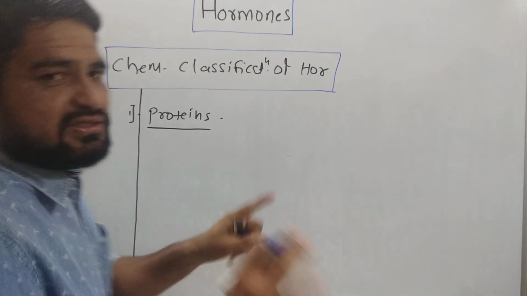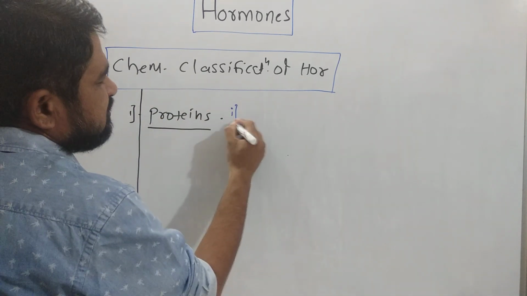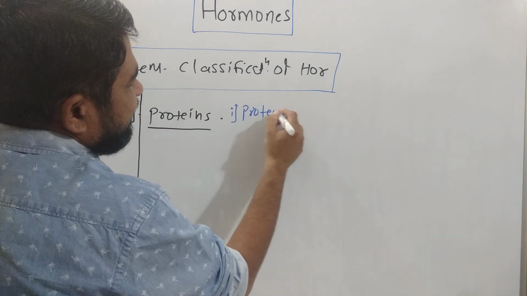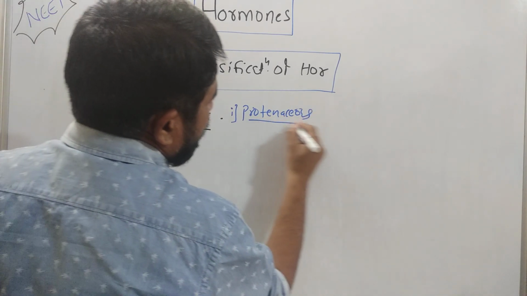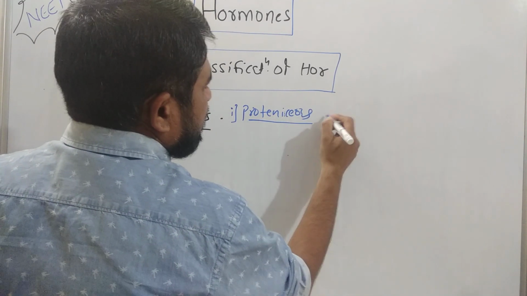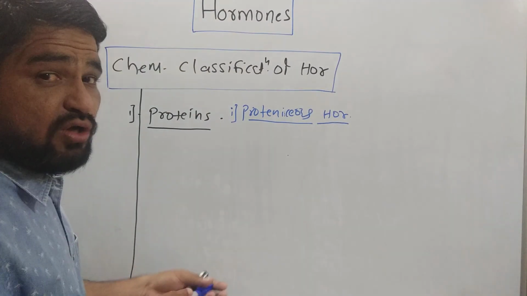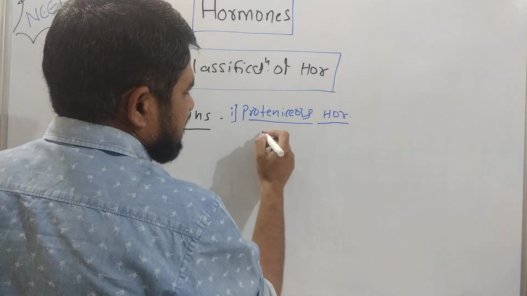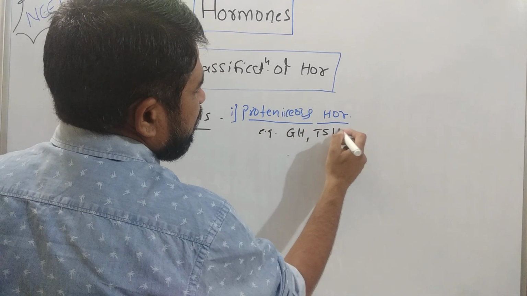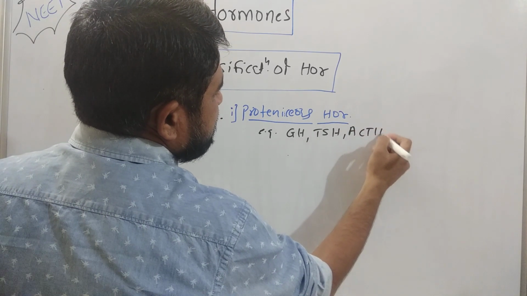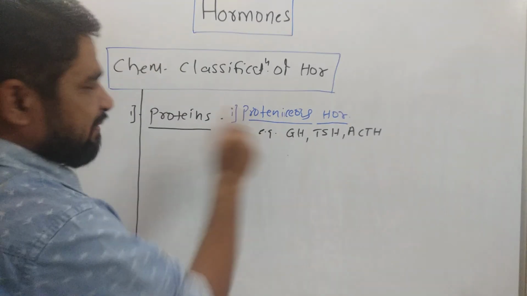So protein hormones are further classified into some types. They are proteinaceous hormones. Okay, proteinaceous hormones. Most of the hormones in our body are proteinaceous. The examples are GH, TSH, and ACTH. These hormones are called proteinaceous hormones, peptide hormones.